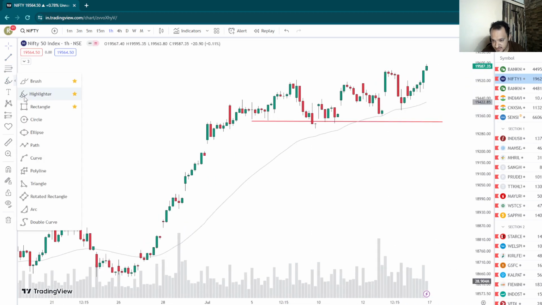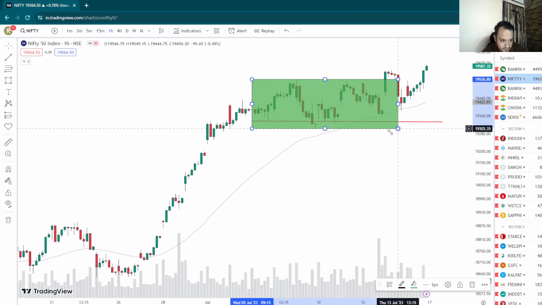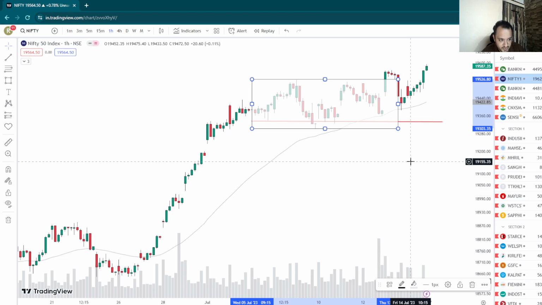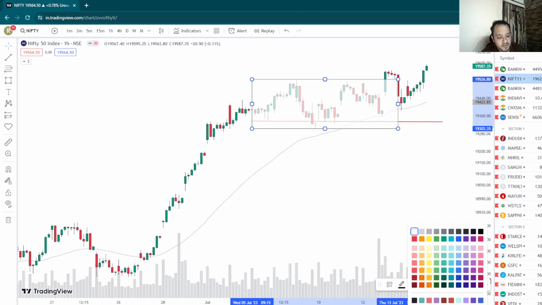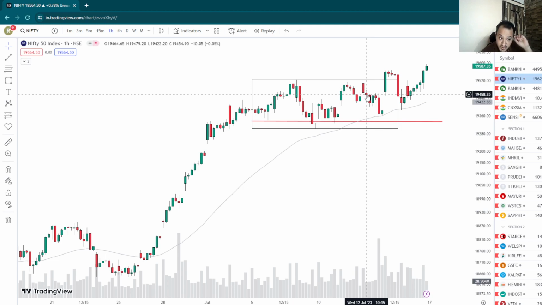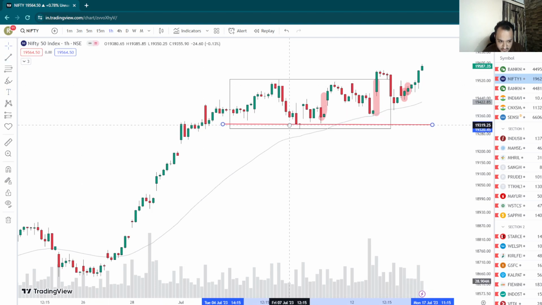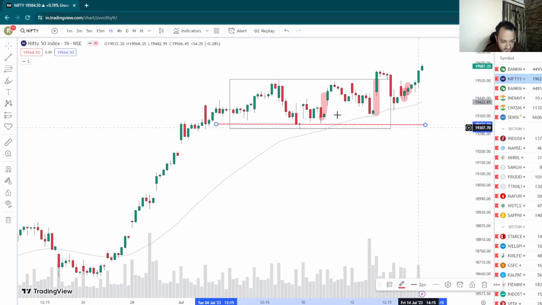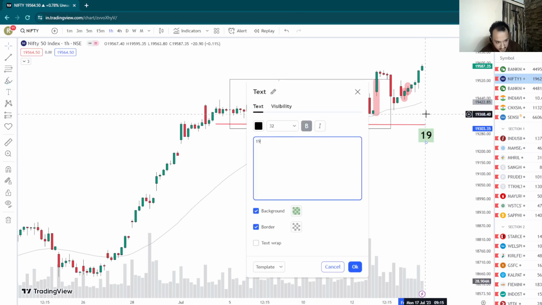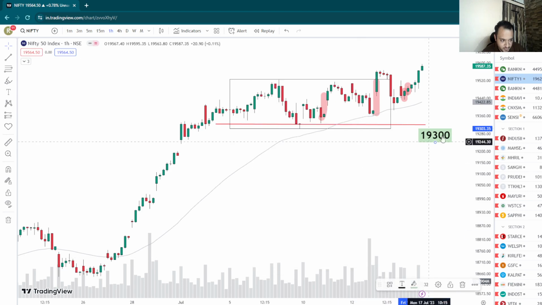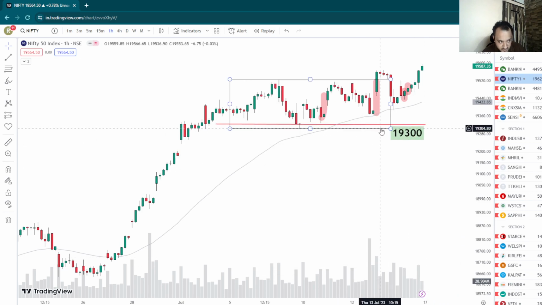That the base has just expanded to form a much bigger and stronger base, because a bigger base is always stronger. So this is your base, which is a much stronger base now, and we have continued to push up from that base still, right? If you see all these expansion candles from the EMA and the demand, they are very strong. So the level for this base is around 19,300. All right, this is your level for a bullish trend. If this breaks, your trend will shift down for some period of time.